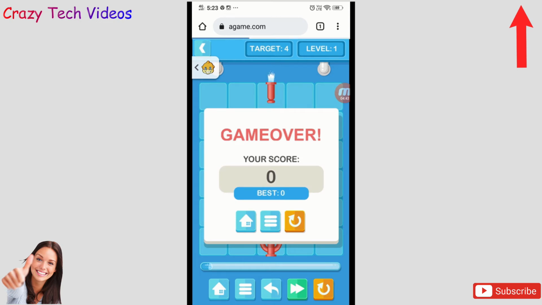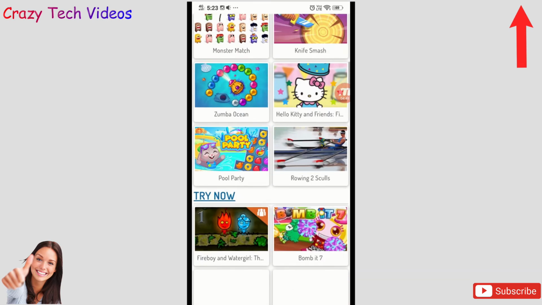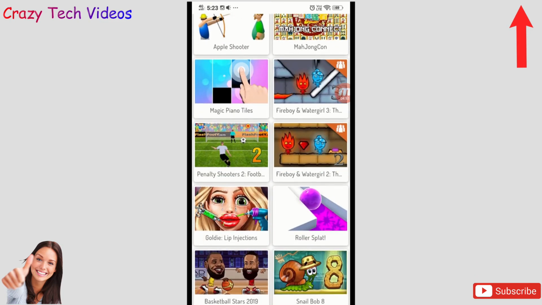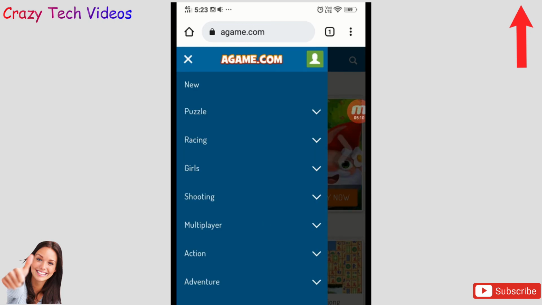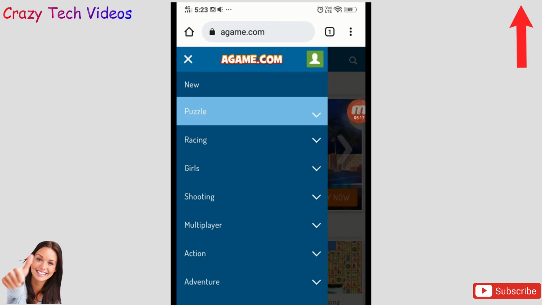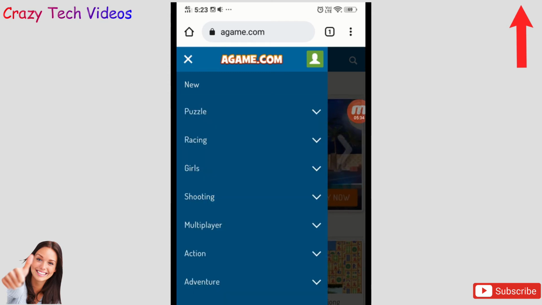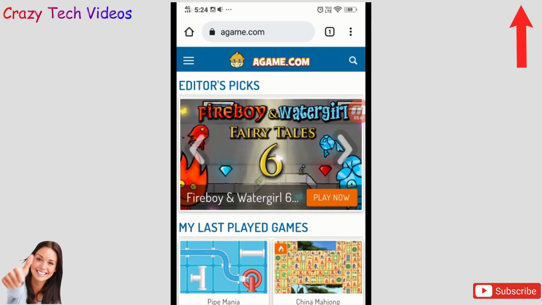There are so many games you will be getting for different categories, for trending topics as well, and you can select any of the games, and I'm sure you will surely like all the games which are there. I played lots of games on this website. On the left side of the top you can click on these three lines. You can also select the category from here as well, like puzzle, racing, girls, shooting, multiplayer, action, adventure. Any games you can select from here, and every category has more than 10 or 15 games in it. So instead of installing all the games in your phone, simply come to this website and start playing games. It is very easy, and you will also get a good experience to play games.